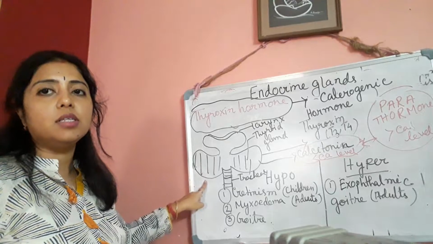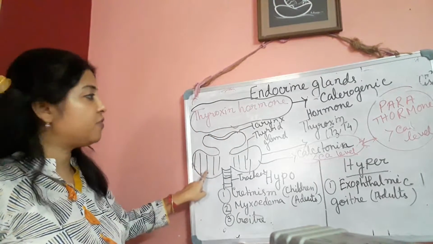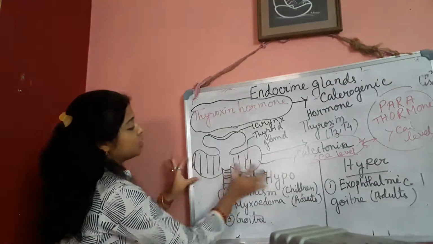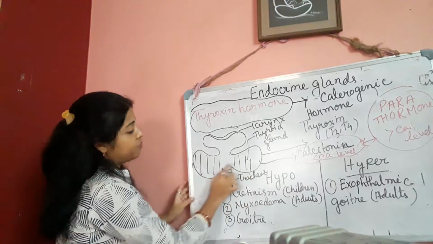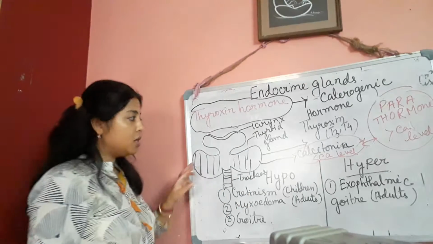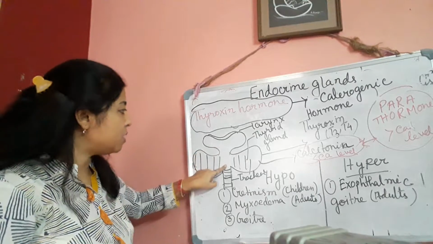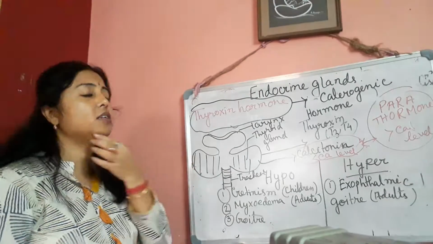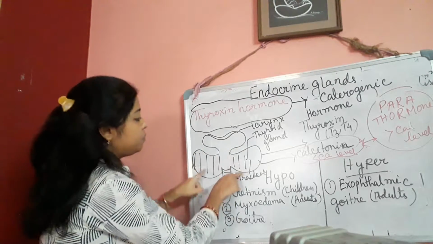I have drawn the pictures here. This thyroxine hormone is secreted from this gland, which looks like the two wings of a butterfly. Okay, from this part it will be secreted. Where is it located? It is located just under the larynx. Larynx is our voice box. Just under the larynx it will be present.